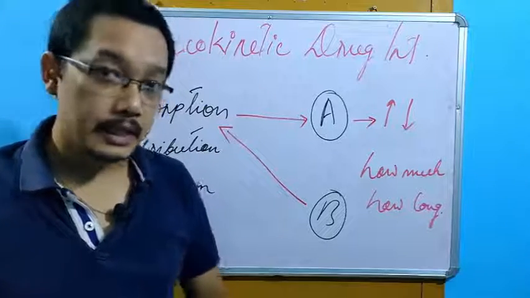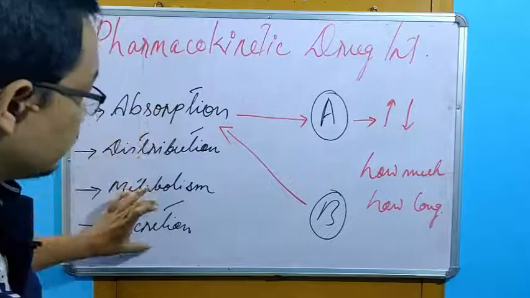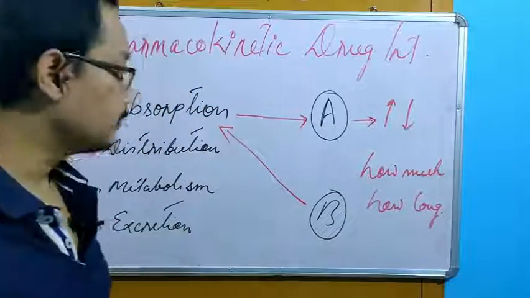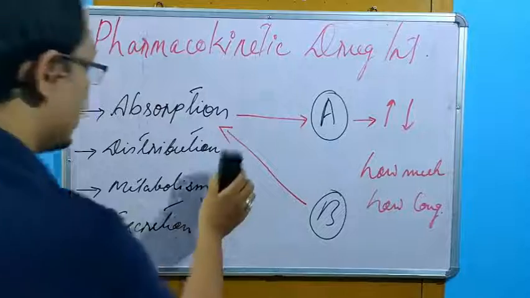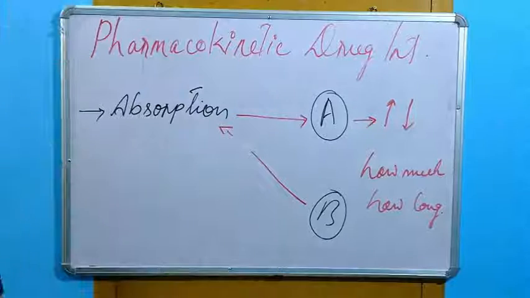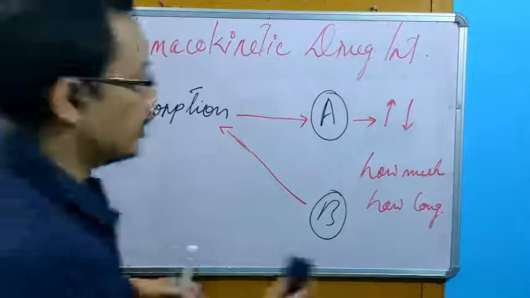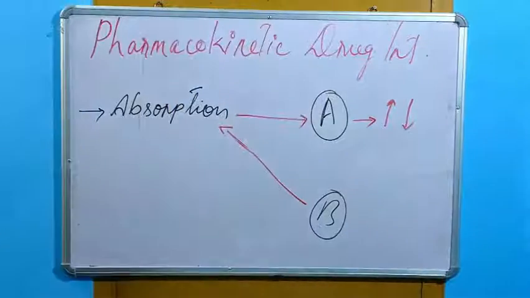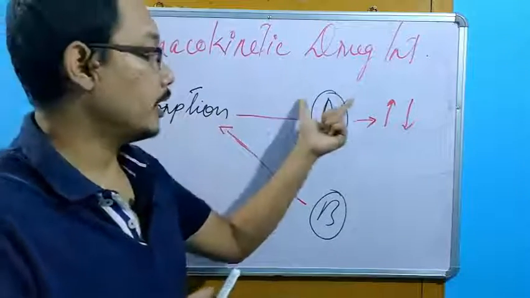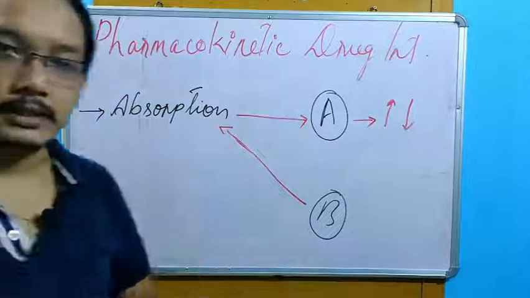Getting my points? Now, here also under this absorption, distribution, metabolism, excretion will also have certain subheadings. Why subheadings? Here I told you, because of the drug B, if there is an absorption change of the drug A, increased or decreased, this is what we call drug-drug interactions.